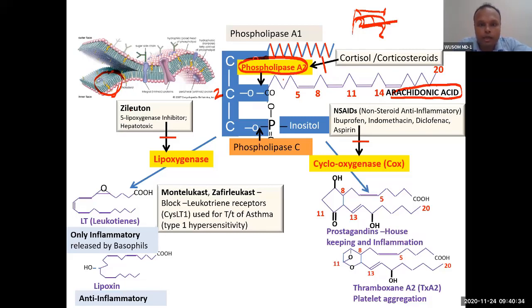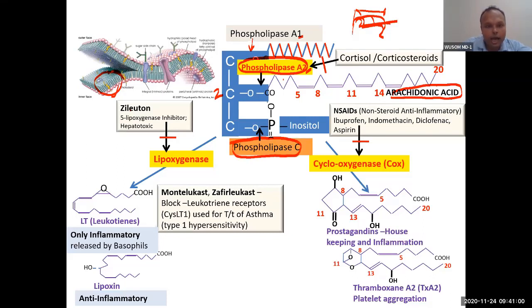A2. How do you remember? Phospholipase A1 breaks the first bond, A2 will break the second bond, and for the third bond, A, B, C, you can remember C, phospholipase C releases inositol.